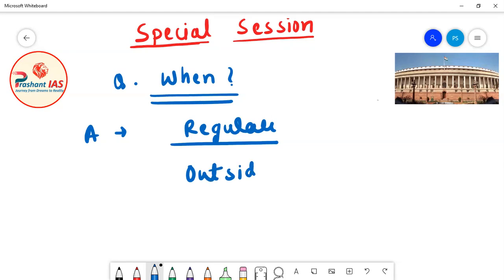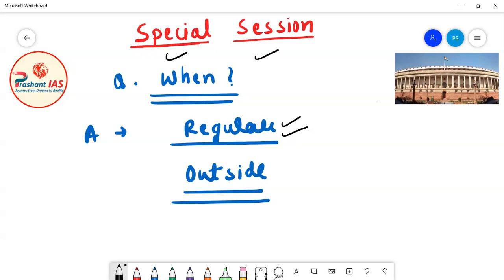So it means that when the regular session of the parliament is going on, for example budget session, monsoon session, winter session, during that time also a special session of the parliament can be called. And outside means when the regular session of the parliament is not going on, means parliament is not in session. So even then, the special session can be called by the president on the recommendation of the Council of Ministers.